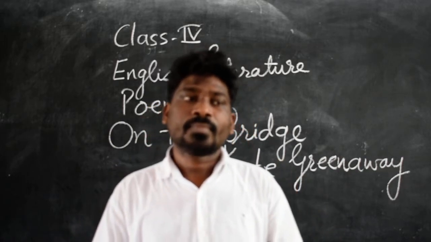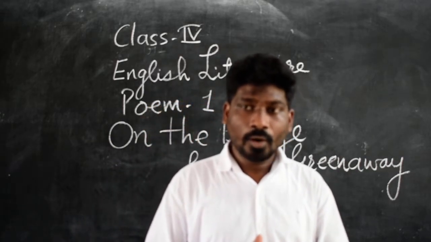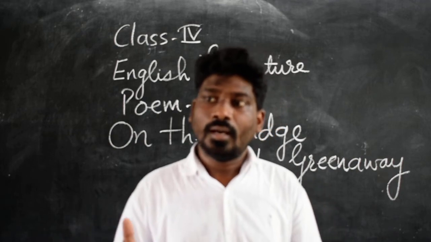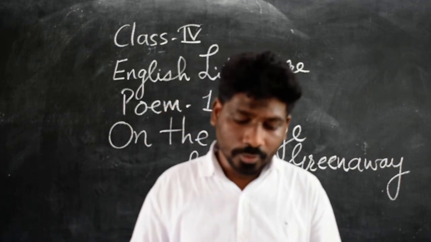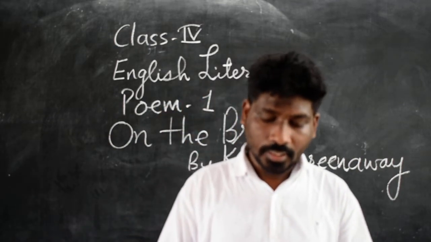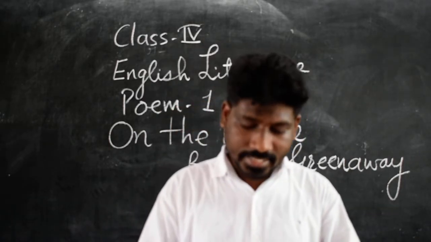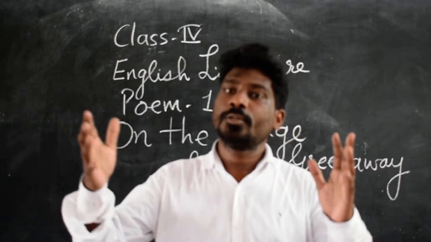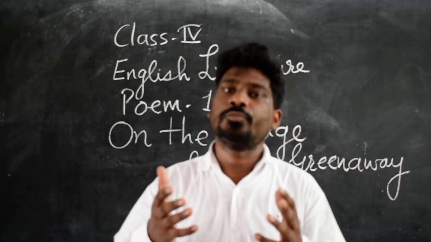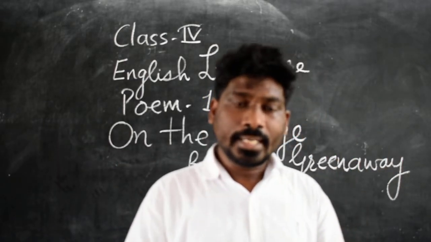Finally, this poem speaks about the desire and likeness of the poet, Kate Greenaway. She says that she is able to enjoy the beauty of nature.